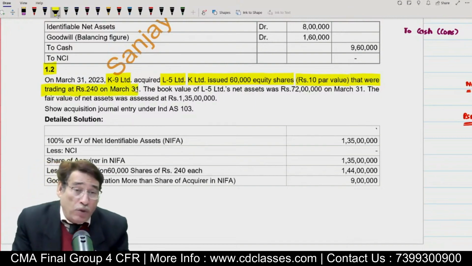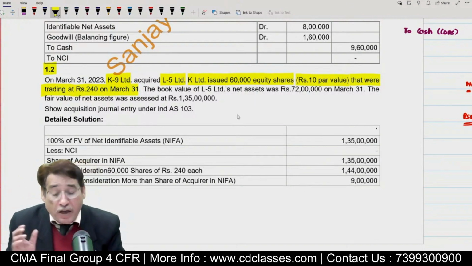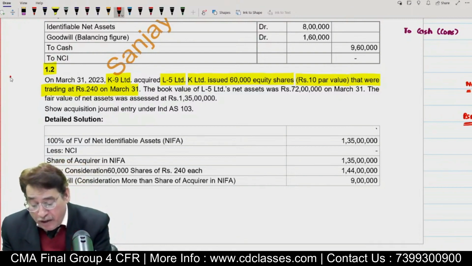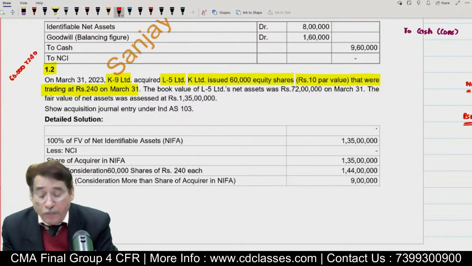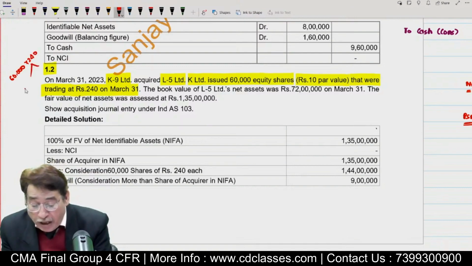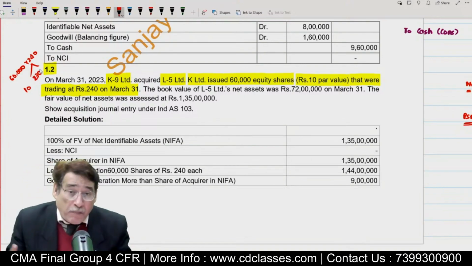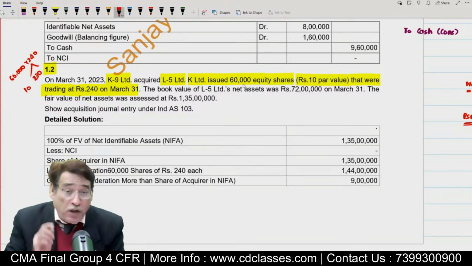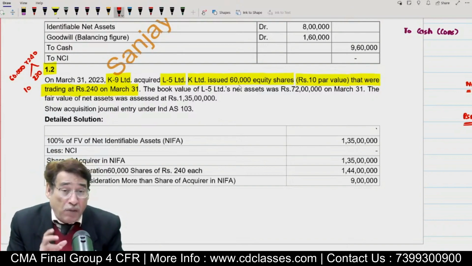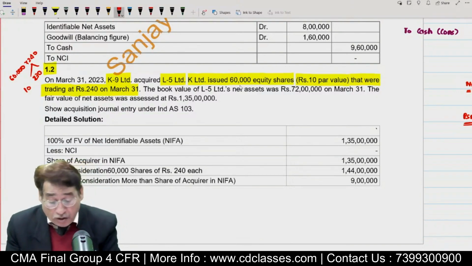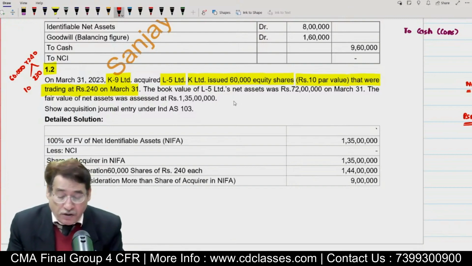That means you are issuing 60,000 shares. In this particular case, we are indirectly issuing 60,000 shares at the rate of 240. Is it clear to you? Because the par value is 10, quite obviously it means 230 is the premium. Very high premium. Anyway, the point you need to note is that your consideration amount will be equal to 60,000 into 240. Is it clear to you or not?